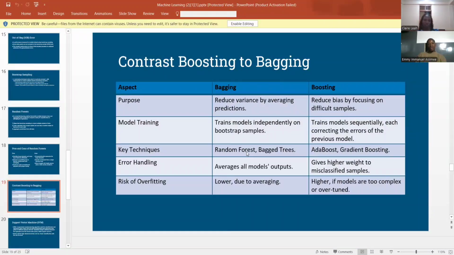For key techniques, bagging has random forest and bagged trees. Boosting has AdaBoost and gradient boosting. For error handling, in bagging we average all model outputs. In boosting, you give higher weight to misclassified samples. The risk of overfitting is lower in bagging due to averaging, but it's higher in boosting because we are biasing one side.